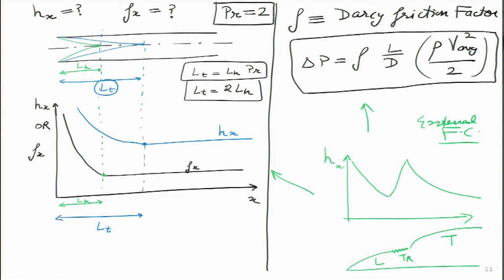So, Hx value is also going like this, and along with Hx was Cfx. In the case of flat plate or external flow, we have the expression for Cfx, which is the coefficient of friction, and a very similar expression we have over here for the Darcy friction factor. So, f is kind of like a cousin of Cfx, and the behavior we are seeing is almost similar for both cases. Very interesting, this one goes from here to there. So, both of these are actually interlinked.